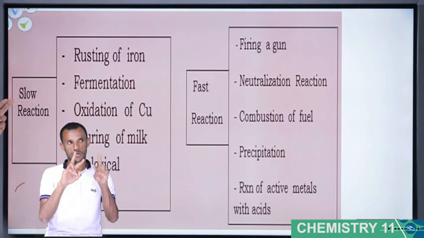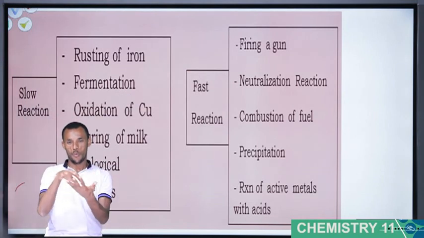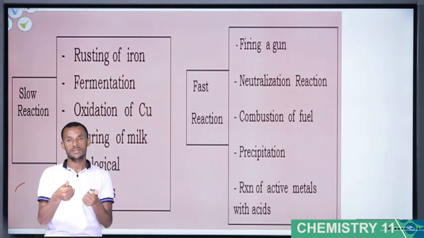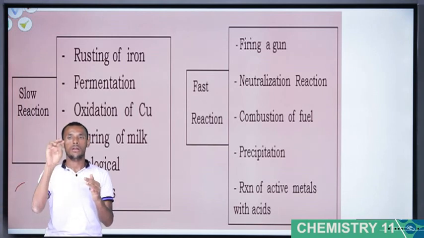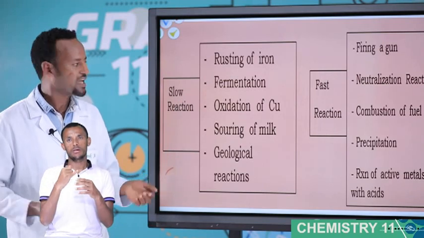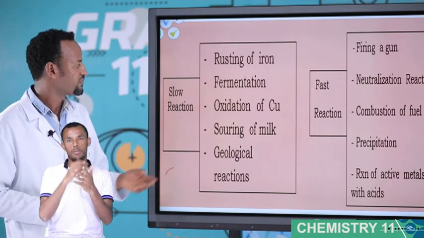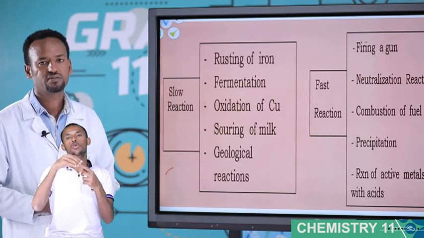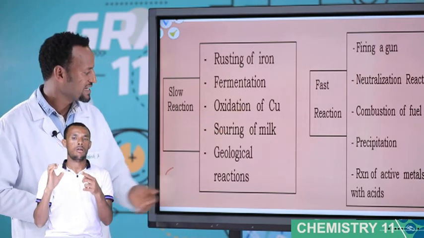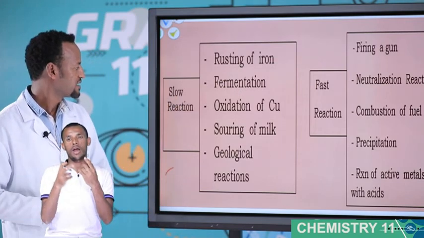Look at some examples: slow reactions and fast reactions. Slow reactions: rusting of iron. Rusting of iron takes days. Fermentation, you know, in biology again, fermentation is a process that takes time. Oxidation of copper, souring of milk, and geological reactions are examples of slow reactions.